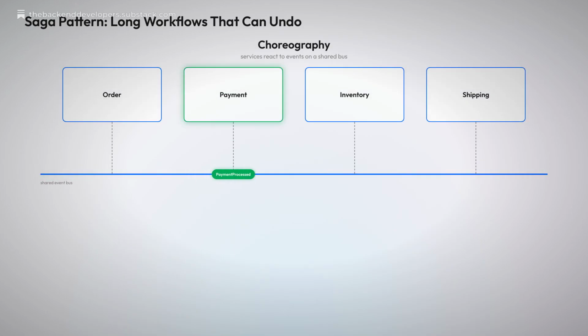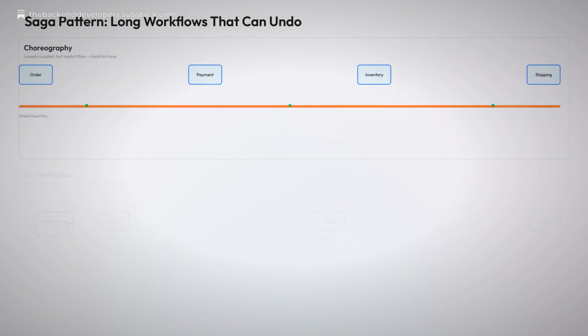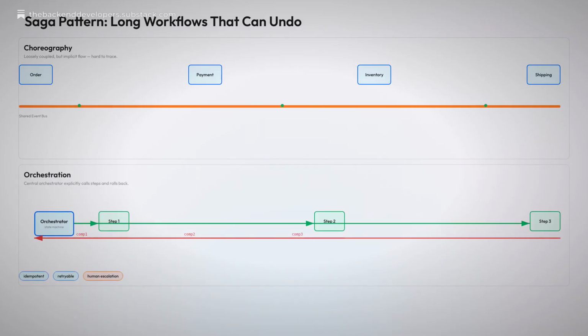There are 2 coordination styles. In choreography, services react to events on a shared bus. It is loosely coupled, but the flow is implicit and hard to trace. In orchestration, a central state machine, think Temporal or Orkes Conductor, calls each step explicitly and tracks numbered compensation arrows. Choreography fits simple flows. Orchestration wins when ordering and visibility matter.